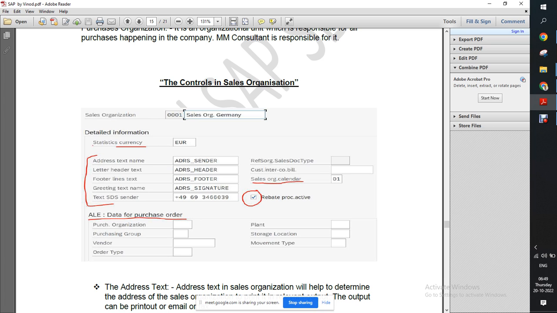Even if you have done the settings for rebate, and maintained the condition records and everything for rebate, if this box is not checked, your company cannot process the rebate. Your company is not allowing rebate. This is one of the prerequisites to process the rebate.